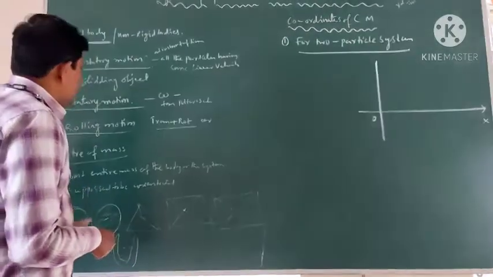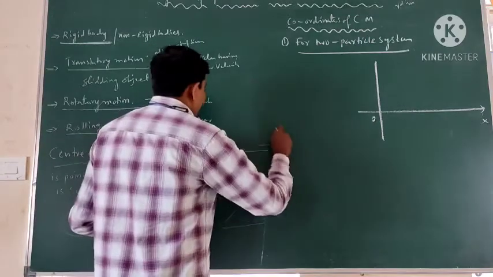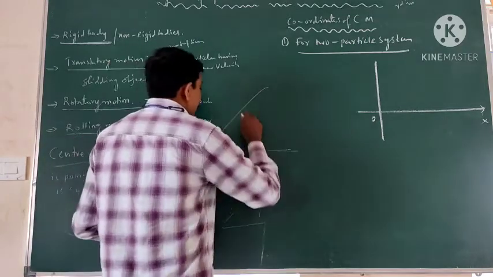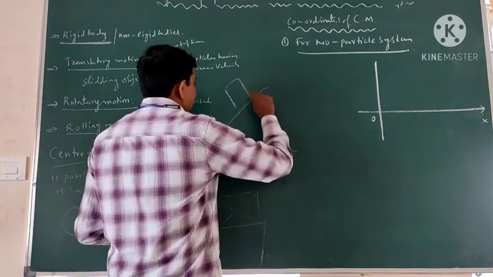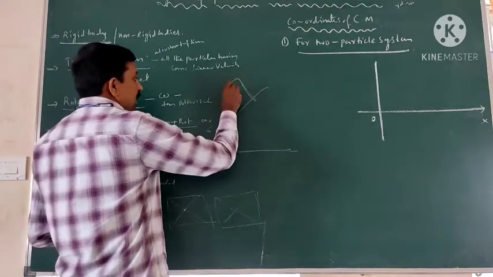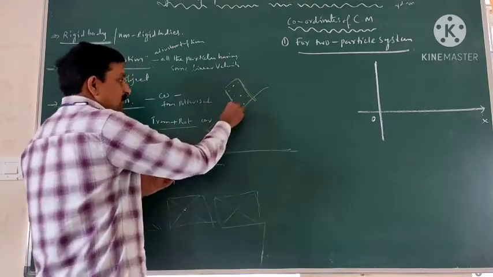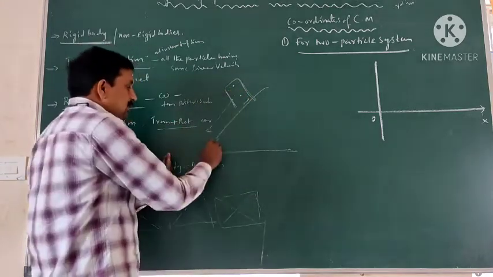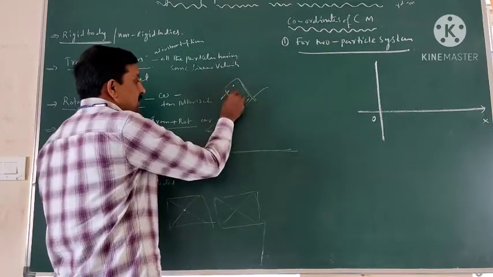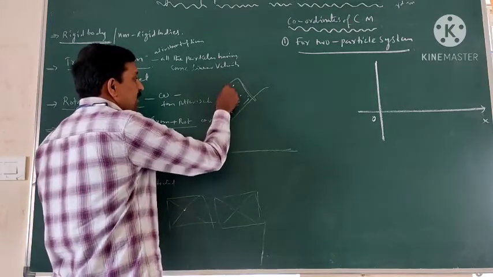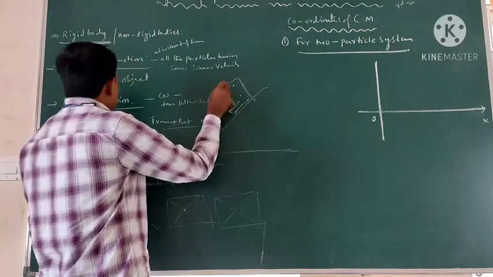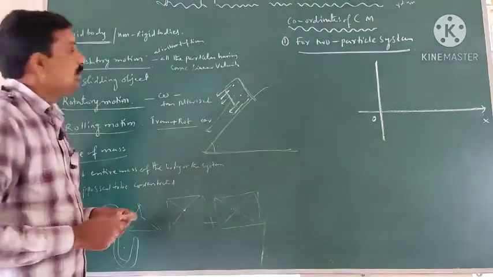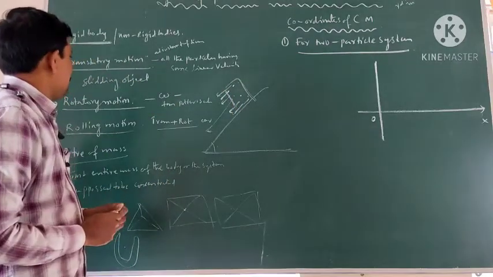Let us consider one example. If you take an inclined plane and a body is sliding on the inclined plane, the body consists of so many particles. When the body is sliding on the inclined plane, all the particles have the same linear velocity. So this type of motion is said to be translatory motion.